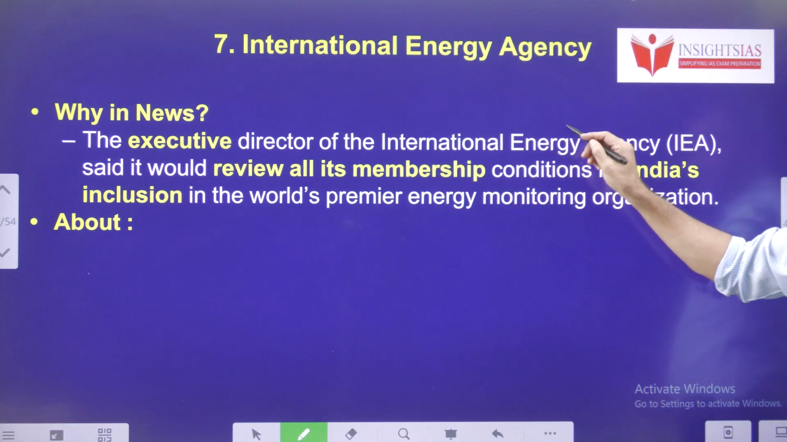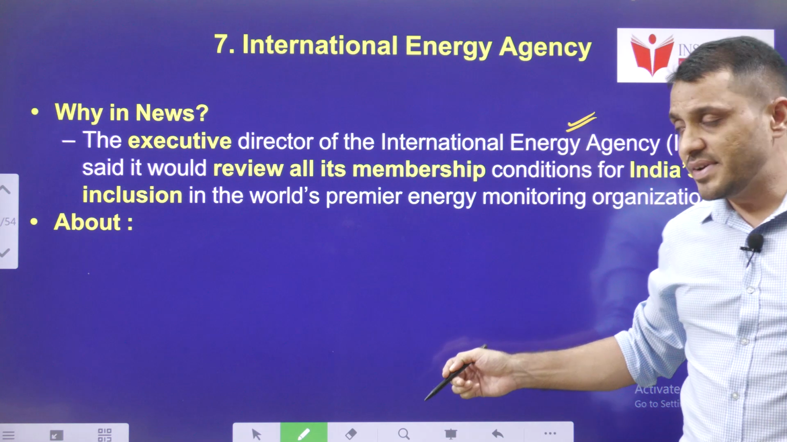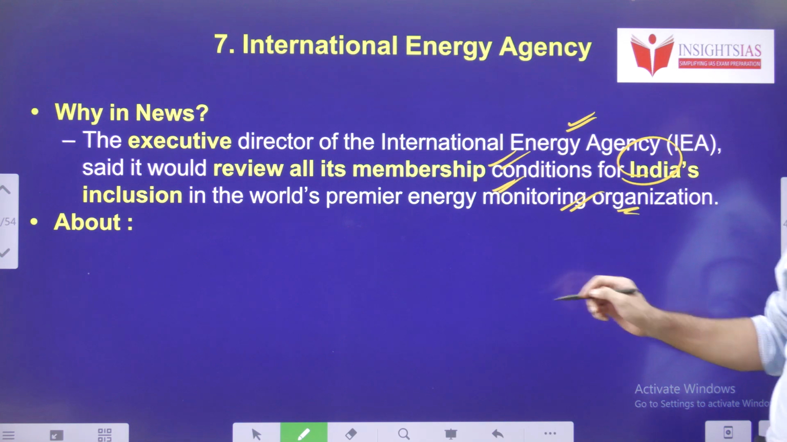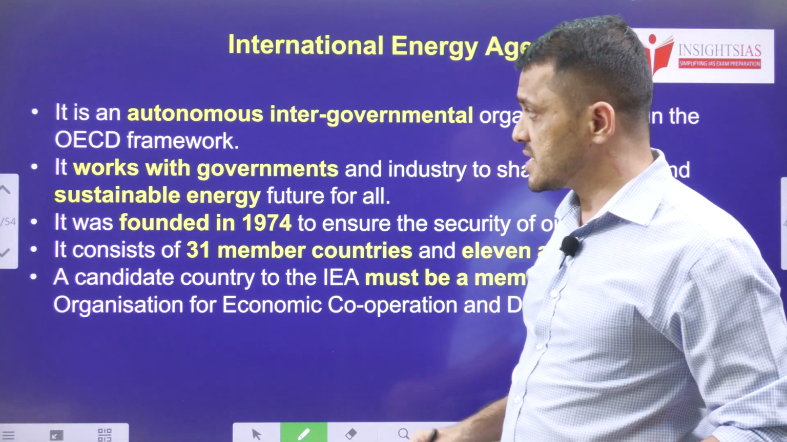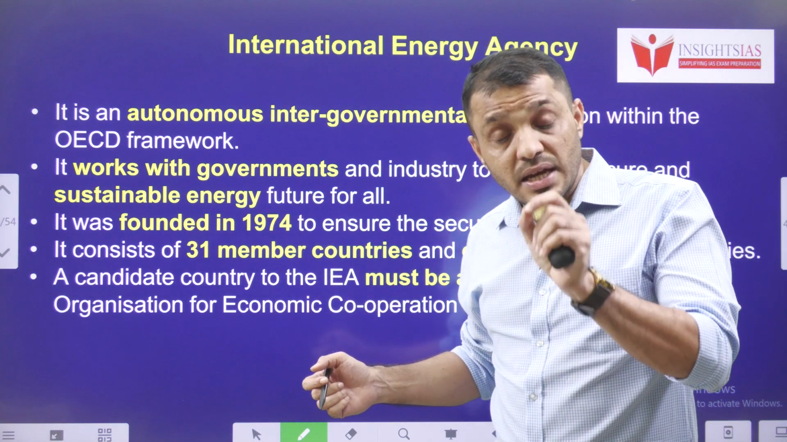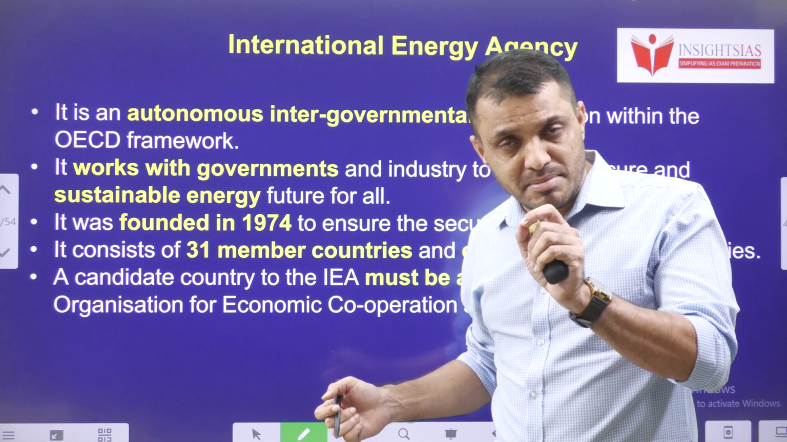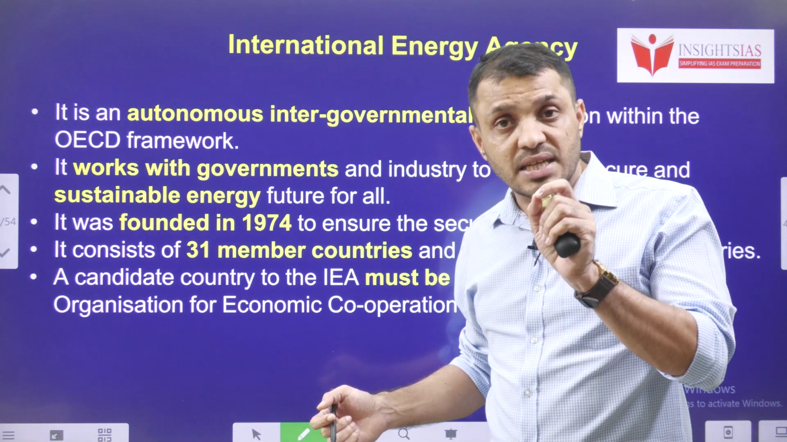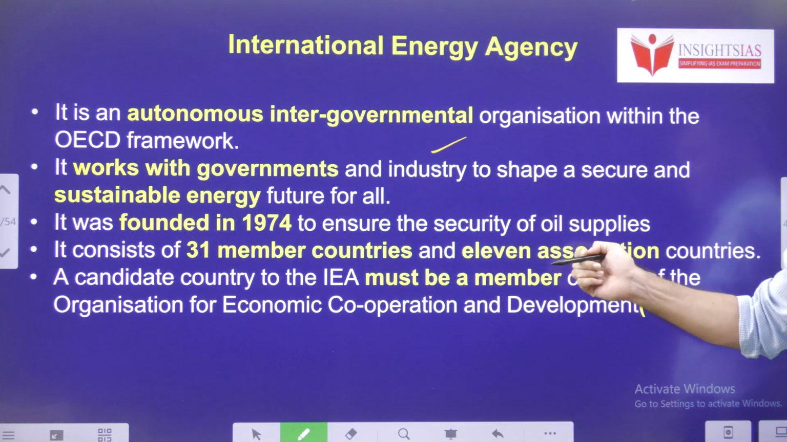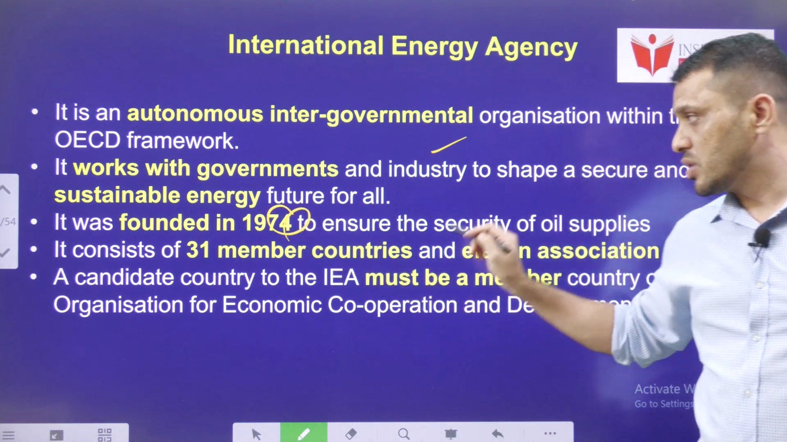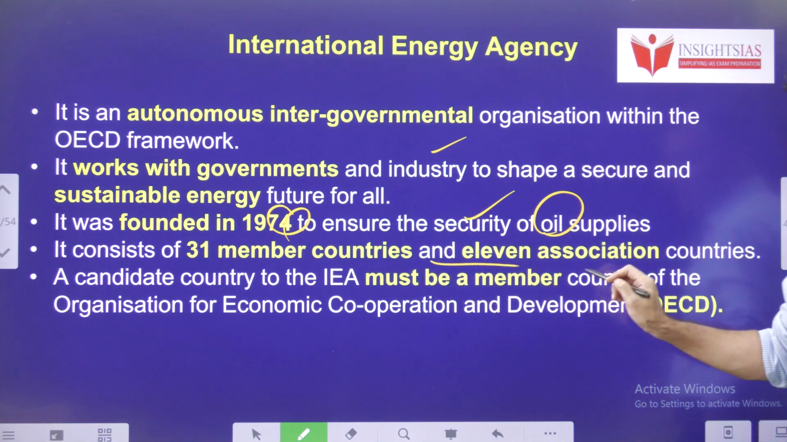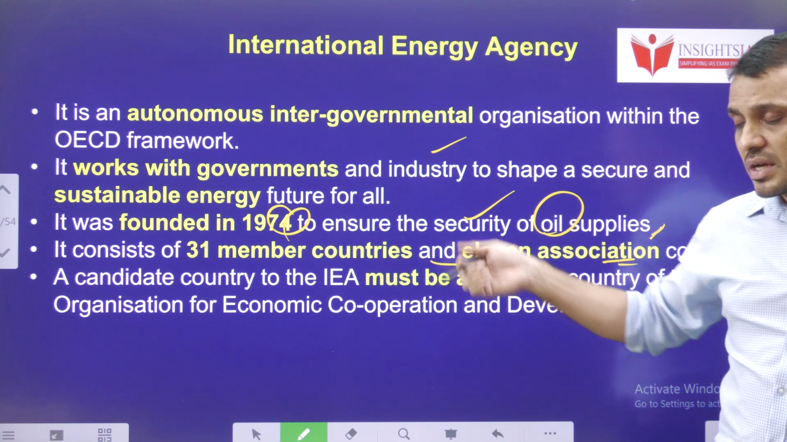The executive director of the International Energy Agency said that they will review the membership criteria for India's inclusion in the world's premier energy monitoring organization. The International Energy Agency is an autonomous body and it regulates energy supplies. It was established after the world faced an energy crisis during the 1970s. This organization works with countries as well as industries. It was founded in 1974 to ensure the security of oil supply. This organization consists of 31 member countries and 11 association countries.